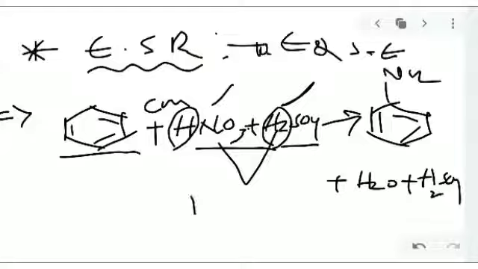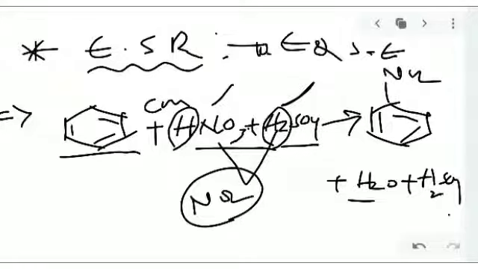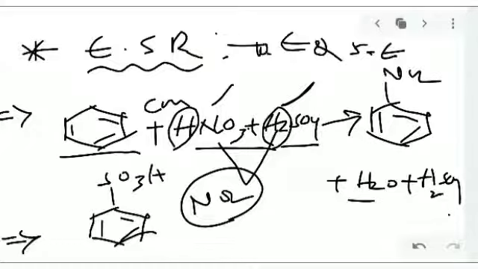So here NO2 is replaced. From this, nitrobenzene will be formed, and water and H2SO4. So this is a weaker electrophile replaced with a stronger electrophile. The next example is a stronger electrophile replaced with a weaker nucleophile. Another example: benzene, when reacted with sulfuric acid, forms benzene sulfonic acid. The sulfonic acid group acts as a nucleophile.